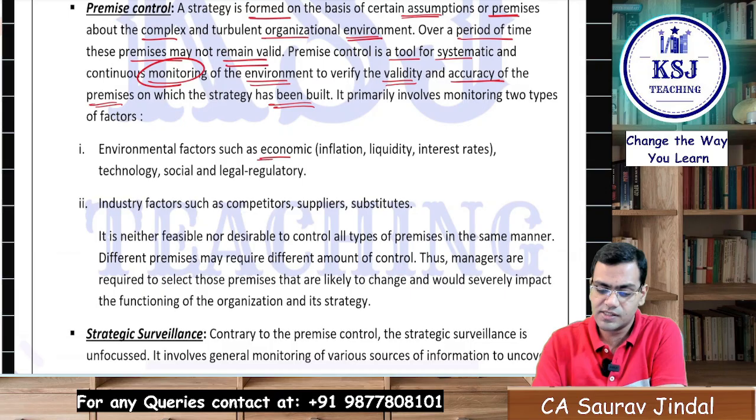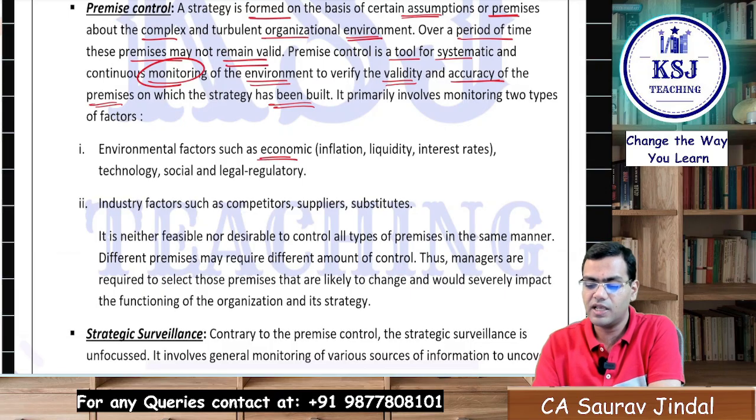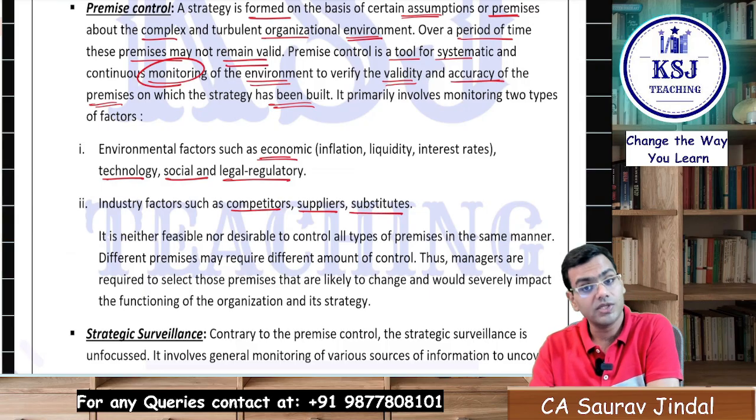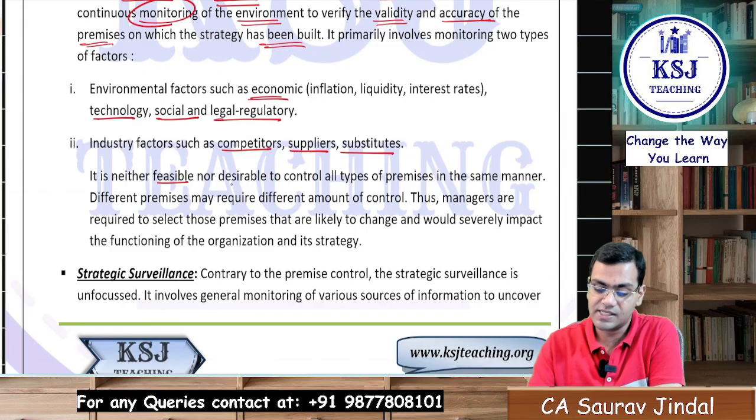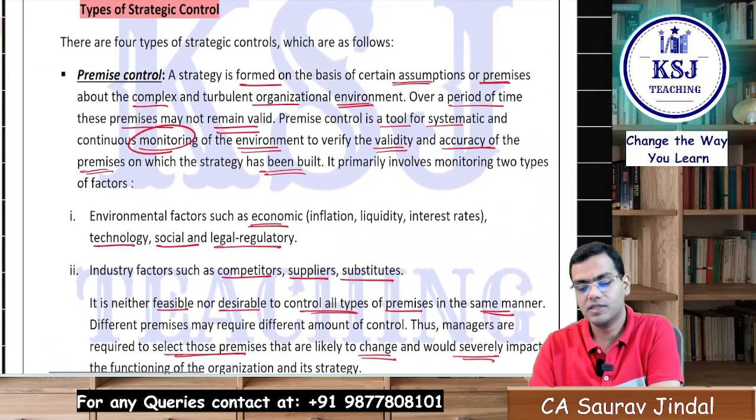Environmental factors such as economic factors, inflation, liquidity, interest rates, technological, social, legal, regulatory, or industry factors such as competitive conditions can change, suppliers can change, substitutes can be available in the market now. So it is neither feasible nor desirable to control all types of premises in the same manner. You need to select those premises which are likely to change and which would severely impact the functioning of the organization and its strategy. Clear? So this is a premise control.